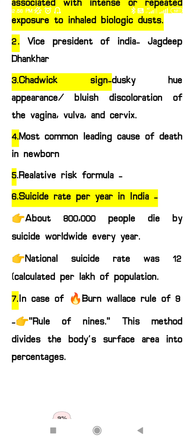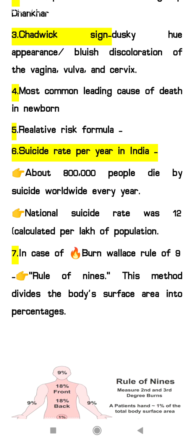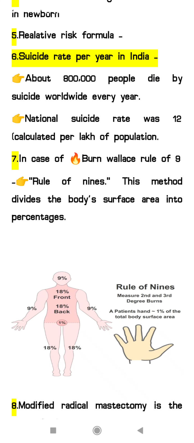Fourth question, that is most common leading cause of death in newborn. I am not getting the proper options here. Next question, they have asked the relative risk formula. Sixth question, that is suicide rate per year in India. About 80 lakh people die by suicide worldwide. The national suicide rate was 12 per lakh of the population.